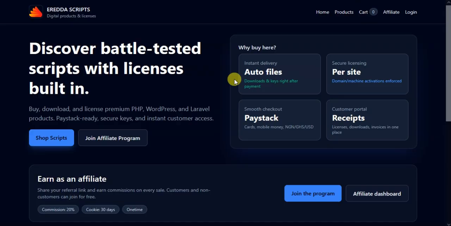And today I'm going to talk about this platform. If you need a script, PHP, WordPress plugin, whatever you need, you can come to this platform.